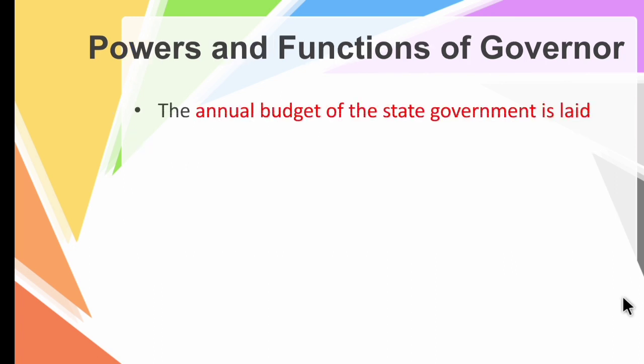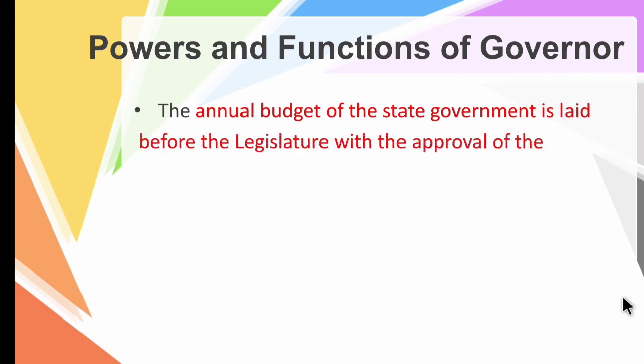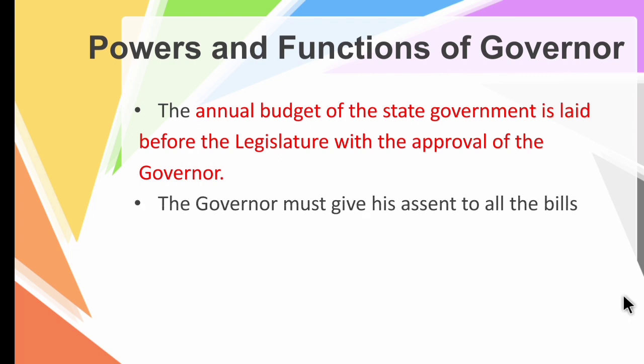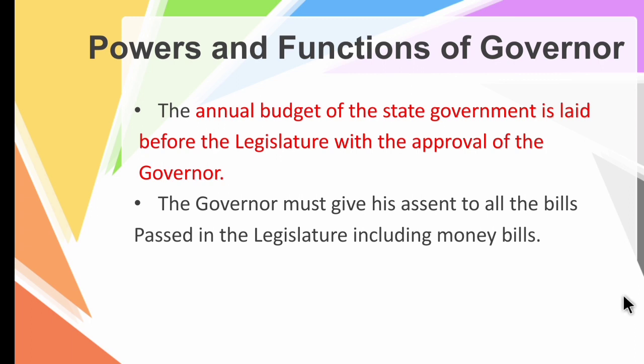Then the annual budget of the state government is laid before the legislature with the approval of the governor. Annual means what? The year. So the year-end budget is laid in the assembly only with the approval of the governor. The governor must give his assent to all the bills passed in the legislature, including the money bill. Assent means he has to give approval to all the budgets as well as the money bills.